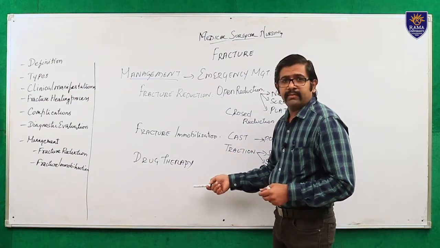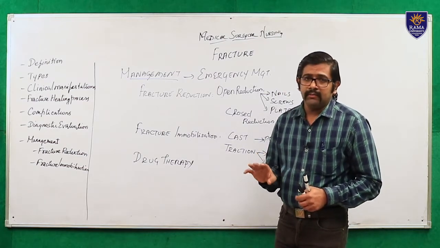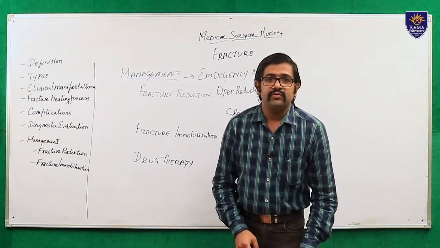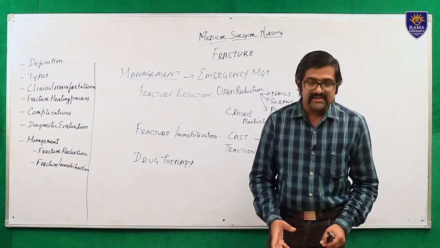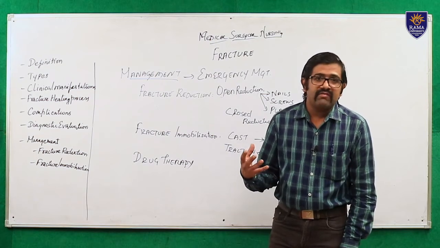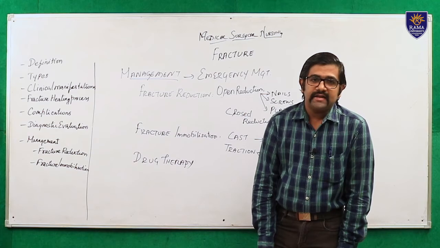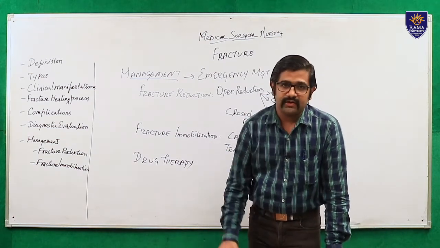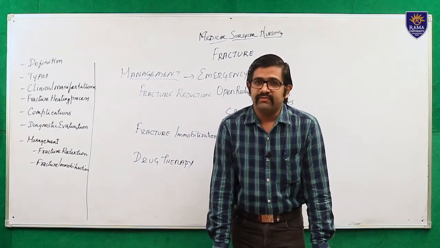Finally, drug therapy. We are giving drugs for other purposes, not for healing the bones. So what drug therapies are we providing to these patients? First and foremost is antibiotics to reduce the infection, and then muscle relaxants and analgesics for the pain. If the patient has severe pain, then we give muscle relaxants and analgesics, and most importantly, injection TT to prevent tetanus. Right, this is the management of patients with fracture.